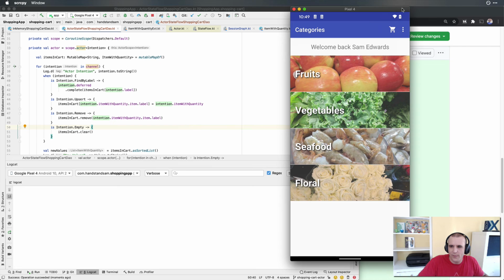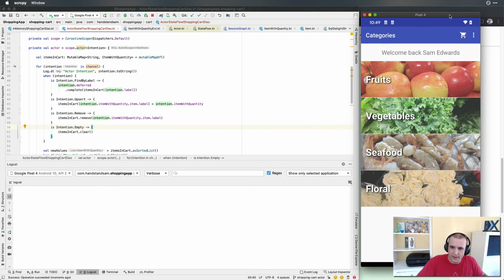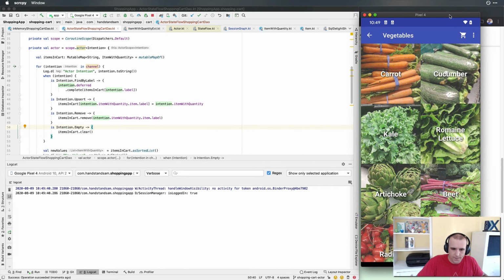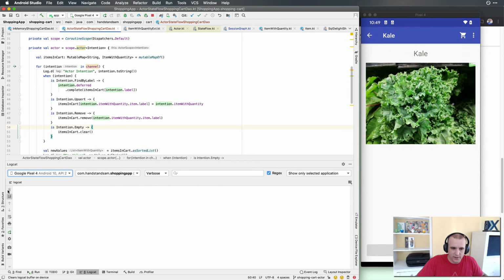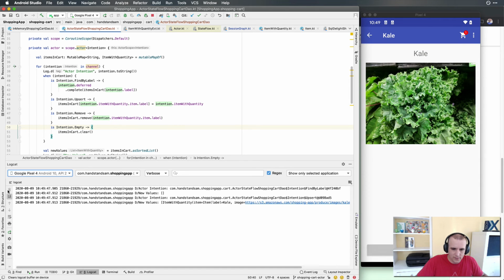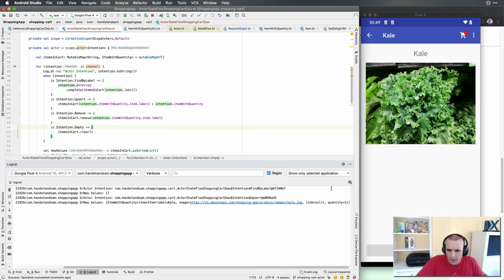So this is the phone I have in my hand that we're using logcat for. I'm going to click on vegetables, and I'm going to click on kale, and I'm going to hit add to cart. So before I do this, I'm going to clear, and I'm going to add to cart. And you can see here it says actor intention. First of all, there was a find by label. And then I guess it's not a data class, so it's not going to print out in really nice.